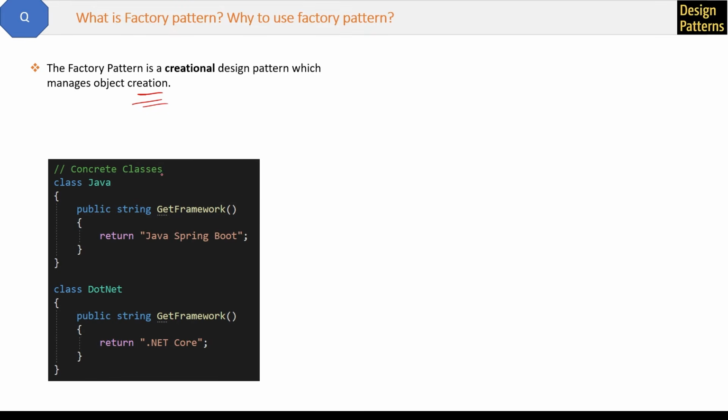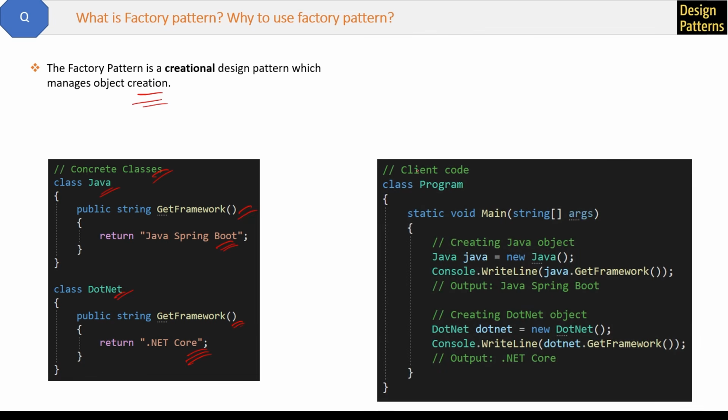See this code. Here we have the concrete classes Java and .NET with concrete methods. Java's get framework returns Spring Boot, and .NET's get framework method returns .NET Core. Now we will use these methods in a very normal way like this. This is the client code, and inside the main method we are creating the object of the Java class, then calling the method and printing the value, and the output will be Java Spring Boot. In the same way we are creating the object of the .NET class and the final output will be .NET Core. Very traditional approach, nothing important here.